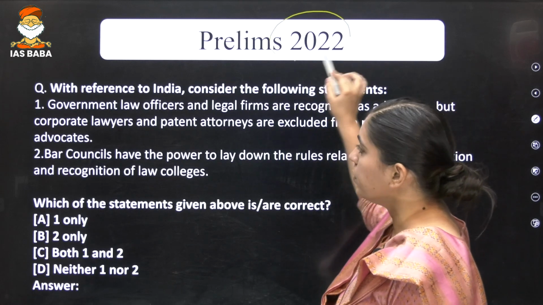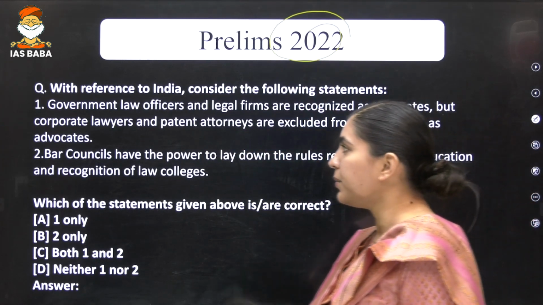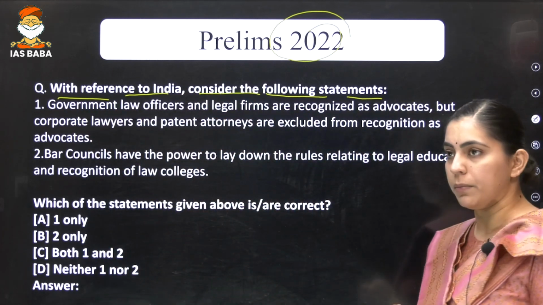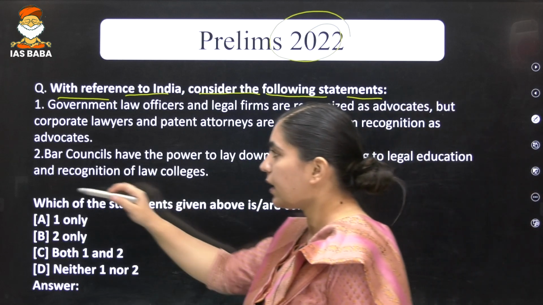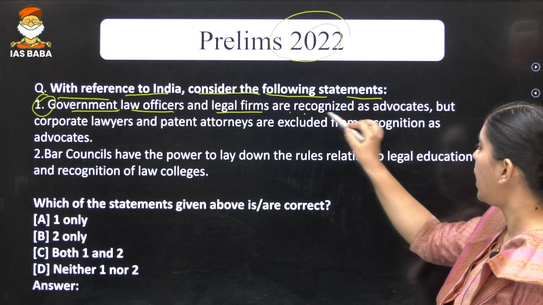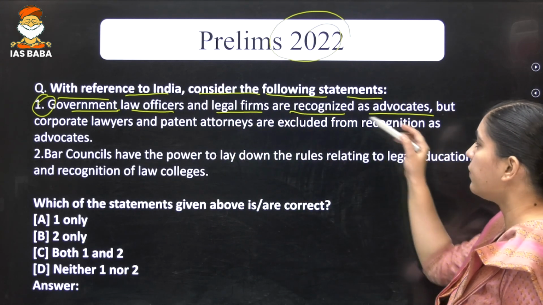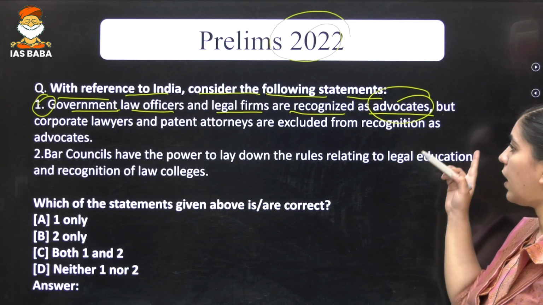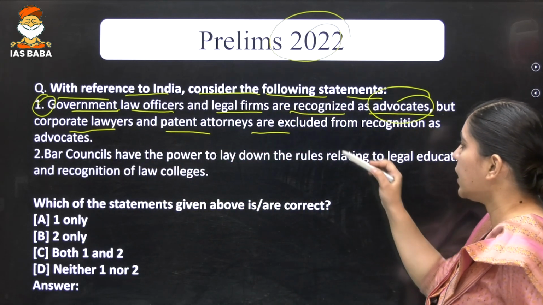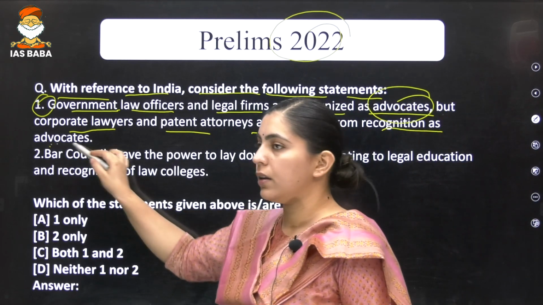In 2022, the question was asked, right? A very interesting question. Let's try to understand it. With reference to India, consider the following statements. The first statement is saying that government law officers and legal firms are recognized as advocates. But corporate lawyers and patent attorneys are excluded from the recognition as advocates.